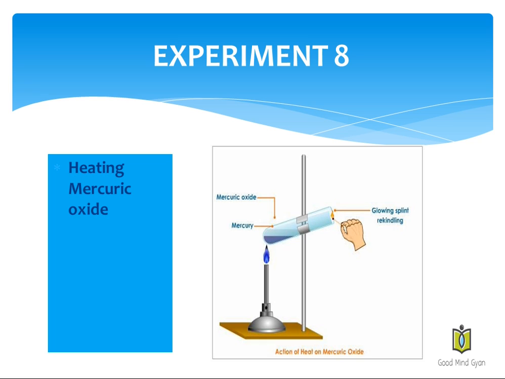So on heating the mercuric oxide, that is HgO, it decomposes and gives you mercury and oxygen. The release of oxygen you can test with the help of the glowing splint, and the mercury is the product which is formed. So two new products are formed here: one is mercury and one is oxygen. The mercury vaporizes and liquefies on the cooler parts of the test tube, and the oxygen is responsible for the glowing splint. So strong heating of mercuric oxide is a permanent change which cannot be reversed, and furthermore new products are also formed.